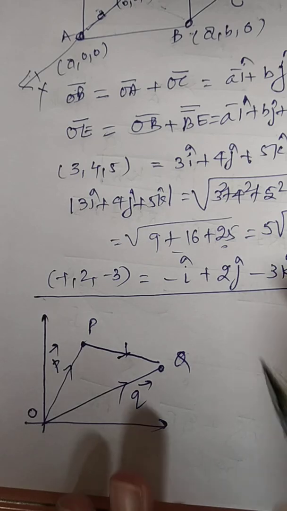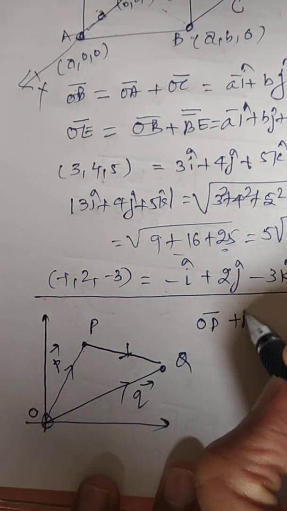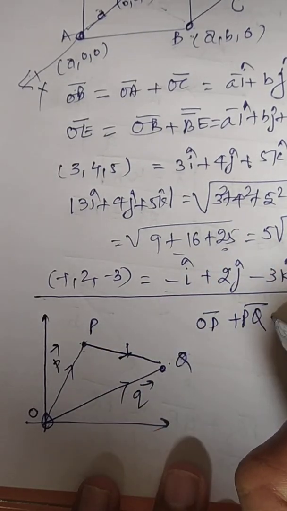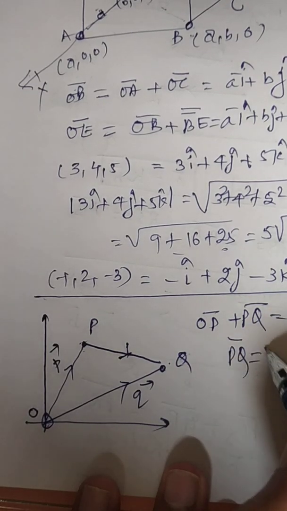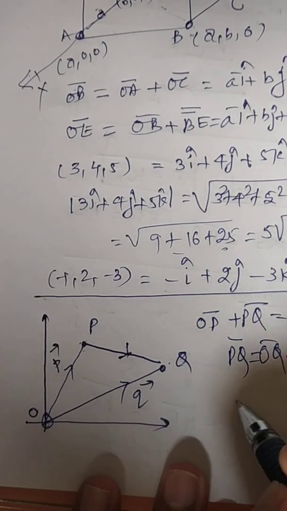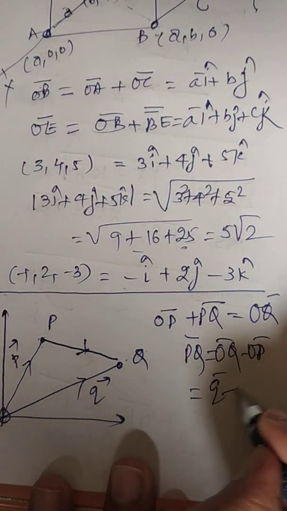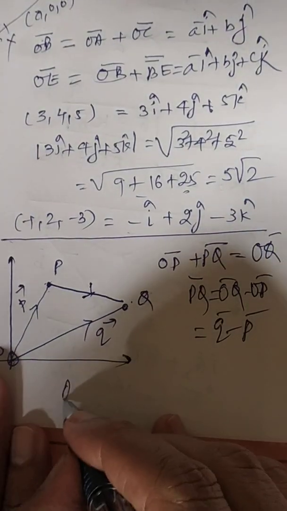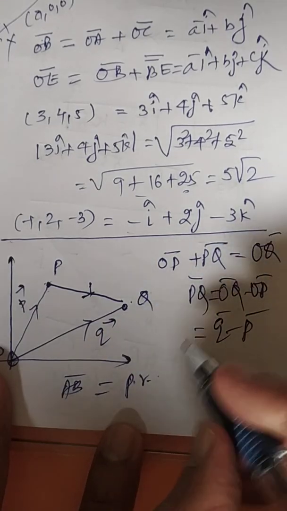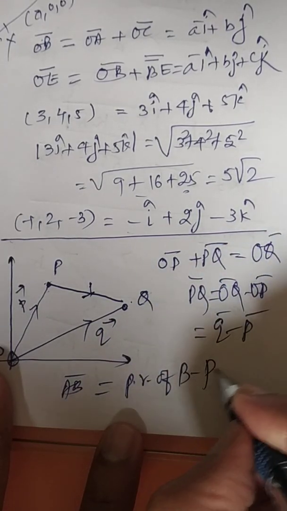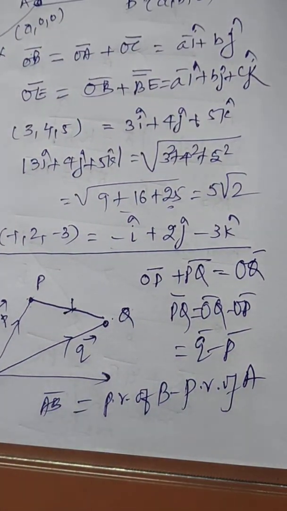Now, can you look at the figure? It is OP vector plus PQ vector, which is nothing but from O to Q vector. So PQ vector can be given as OQ vector minus OP vector, that is, q vector minus p vector. So suppose someone is asking about the magnitude of AB vector, then to find the AB vector, take position vector of B minus position vector of A, and then the magnitude is asked. You know how to get the magnitude of a vector.